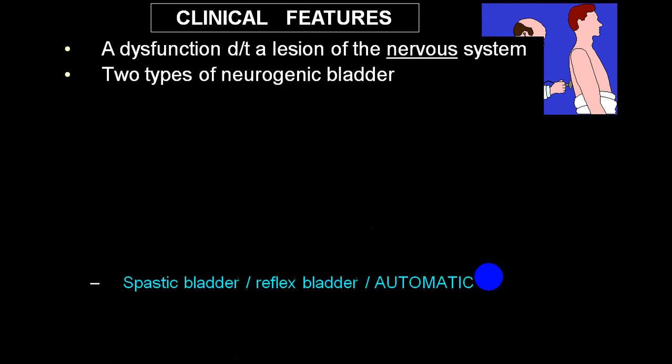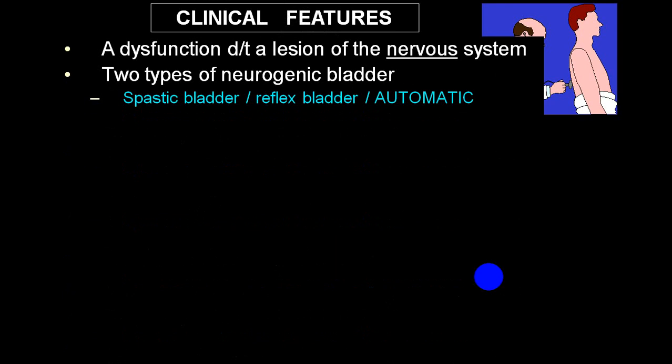Clinical features: the most common cause is damage to the nervous system. There are two types of neurogenic bladder. We divide them into two groups, upper motor neuron variety and lower motor neuron variety. Spastic bladder, which we also call reflex bladder or automatic bladder, empties automatically as soon as the bladder is full. The person cannot inhibit that action.